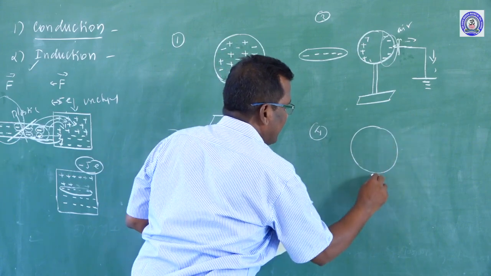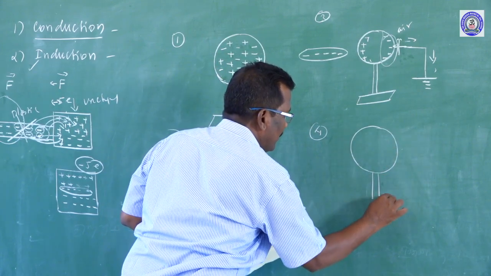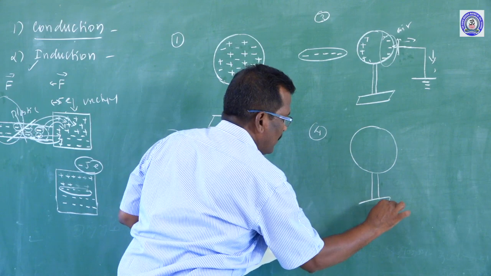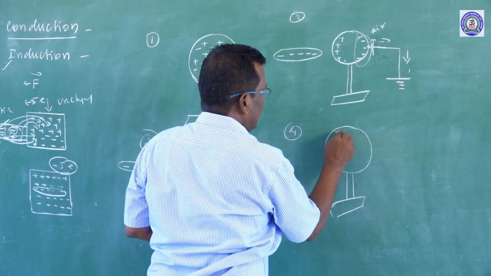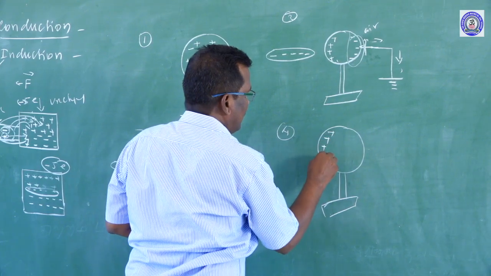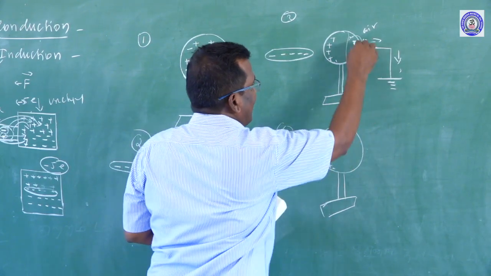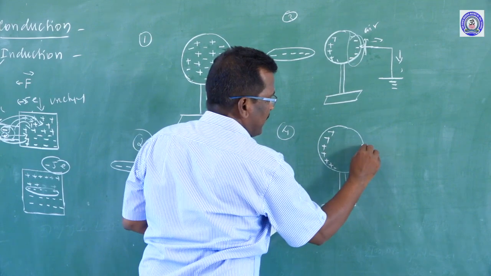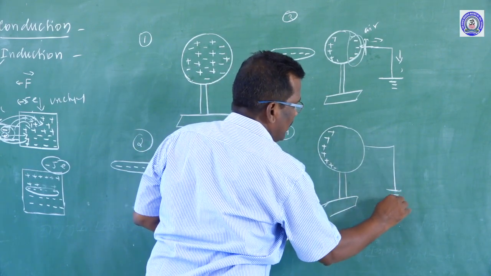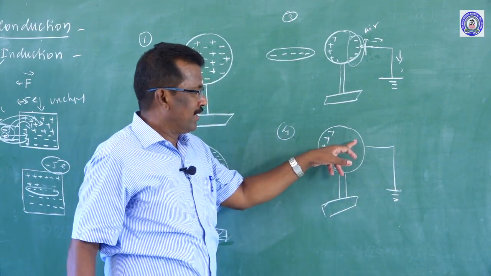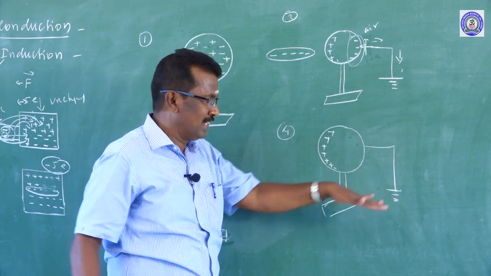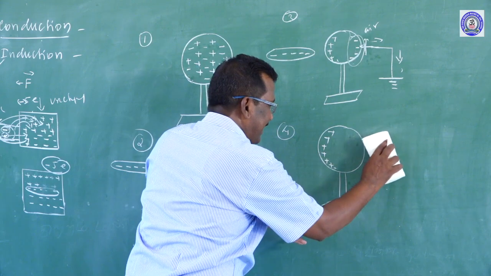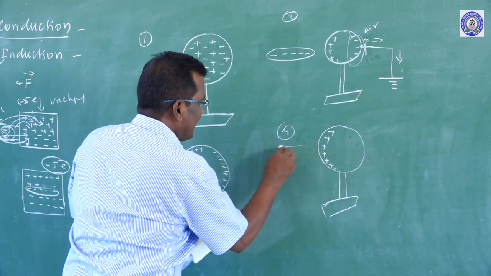Spherical conductor, insulating stand. All the negative charge is rushing towards the earth. No charge is held on the other side of the spherical conductor, so all the charges are rushing towards earth. Now, the earth is disconnected.